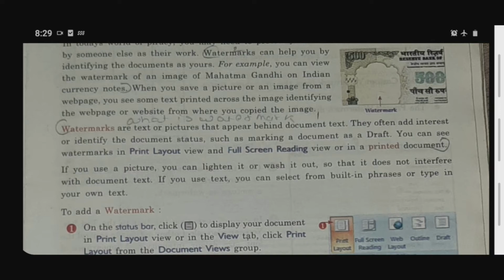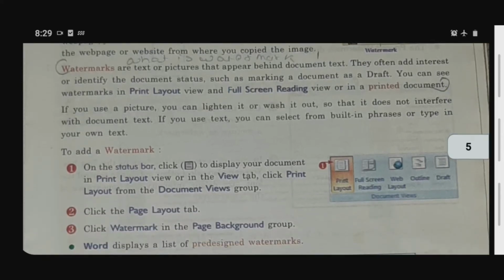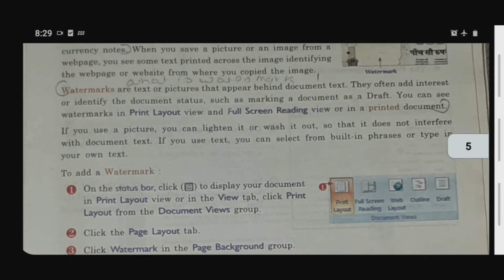You can see watermark in print layout view and full screen reading view, and on a printed document. If you use a picture, you can lighten it or wash it out so that it does not interfere with document text. If you use text, you can select from built-in phrases or type in your own text. Okay, so this is watermark. Watermarks identify that the document is ours. Okay, that is a very important topic.